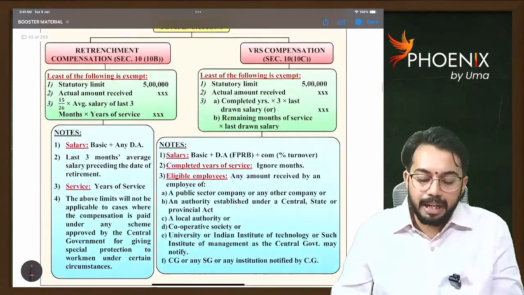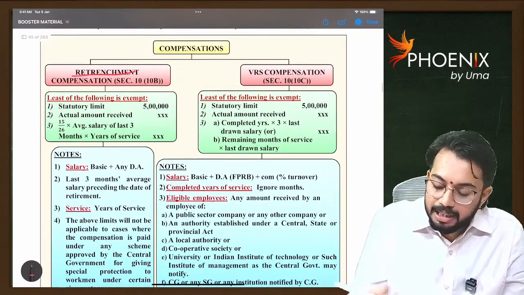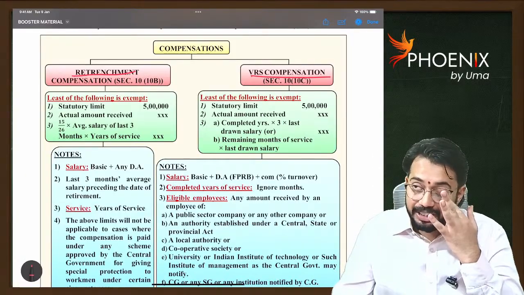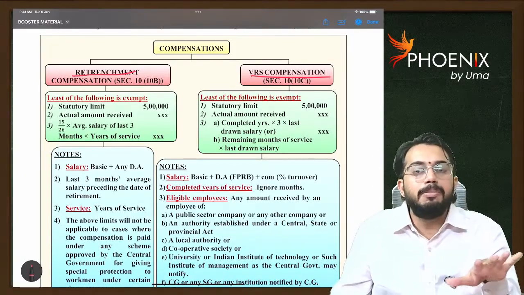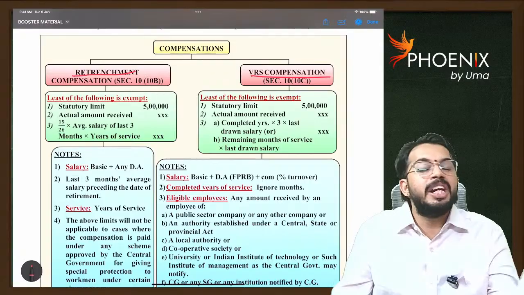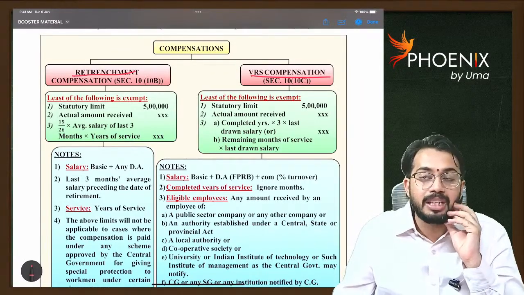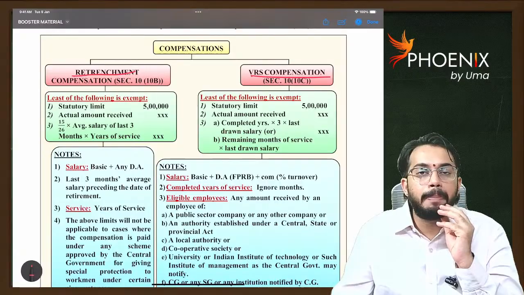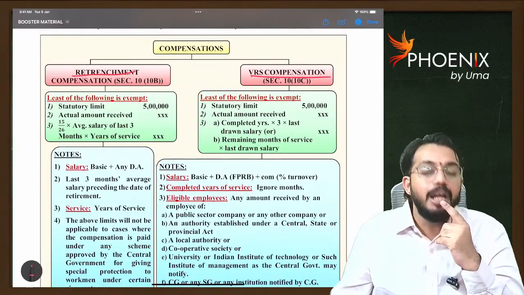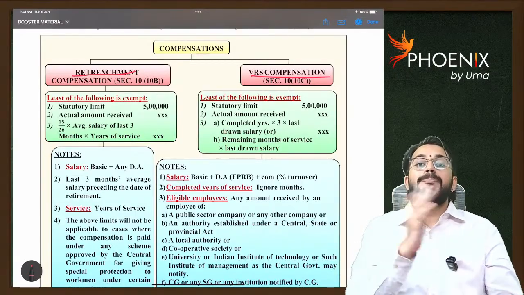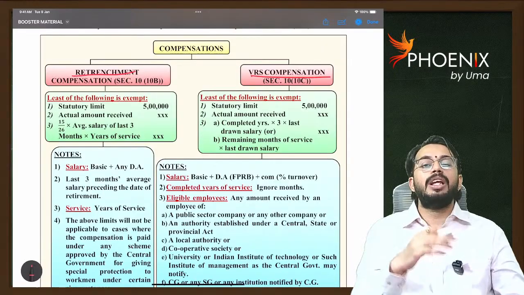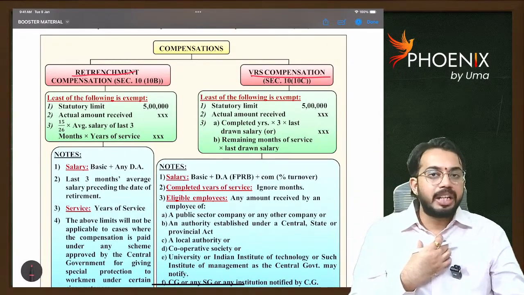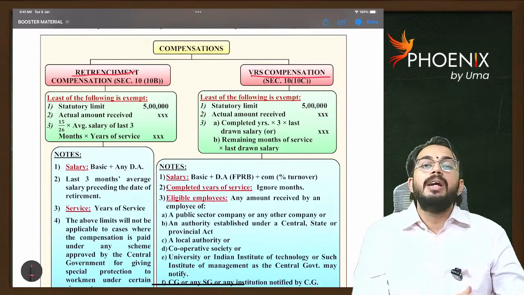Next, retrenchment compensation and VRS compensation. What do you mean by retrenchment compensation? If the employer removes an employee on an immediate basis without any prior notice, then as per labor laws, retrenchment compensation is required to be paid by the employer to the employee. Retrenchment compensation is an expenditure to the employer, and the same amount is income to the employee. So from whatever retrenchment compensation is received, you can claim exemption.